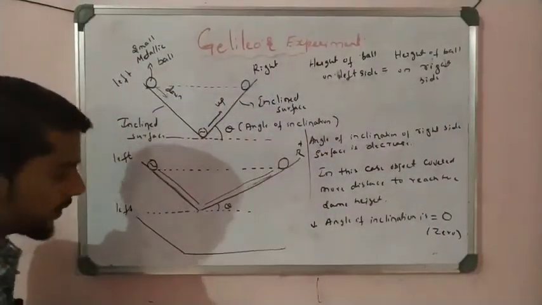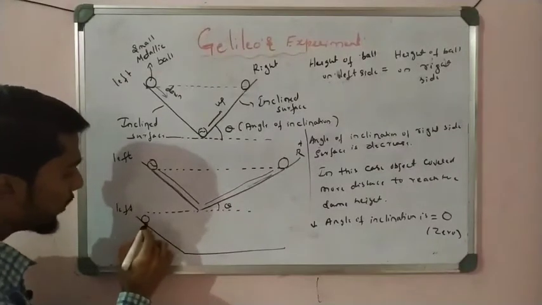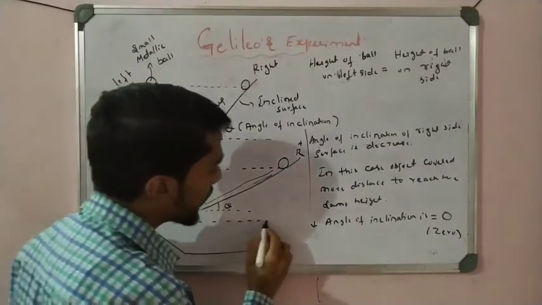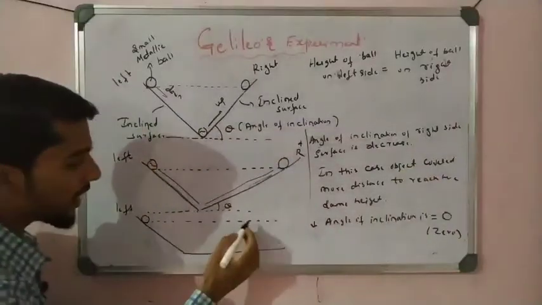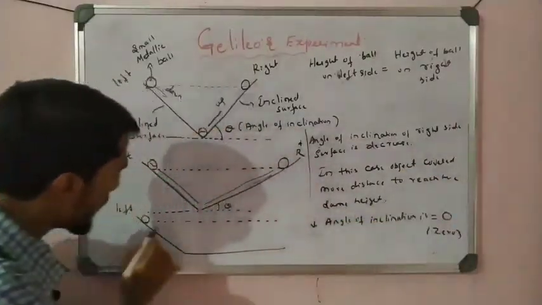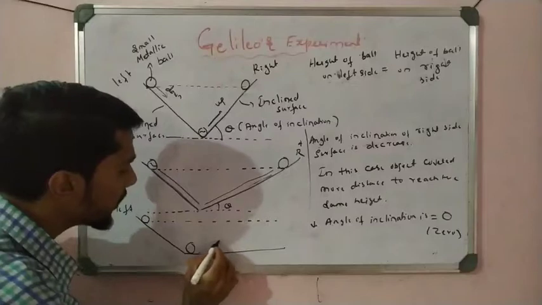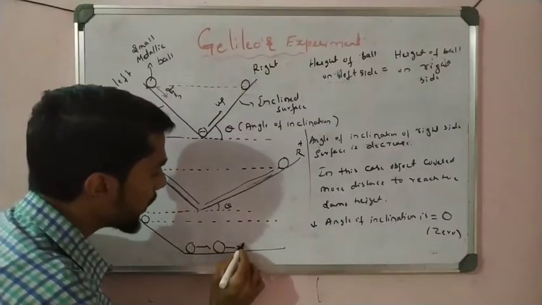So what happened? Then the ball reaches here, and the ball reaches the final height. What is the final height? It is infinite. See, write that. What is the height of the object? Infinite. So what happened when the ball is continuously moving.